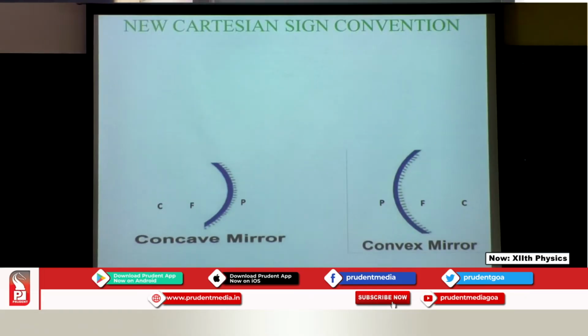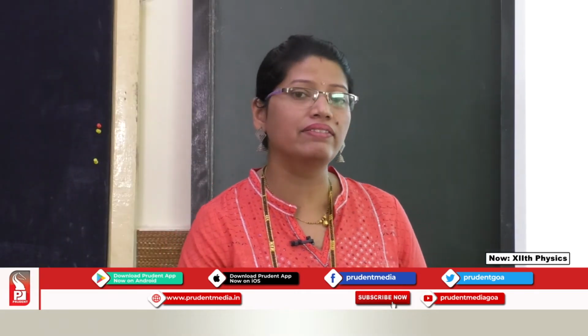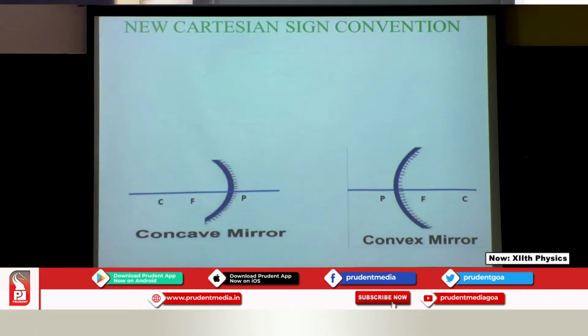Now we have some sign conventions which we need to know in order to solve the problems and the derivations. So I will just quickly go through it. Over here I have the concave and the convex mirror, and I have the principal axis, the pole, the center of curvature, and this distance is termed the radius of curvature.